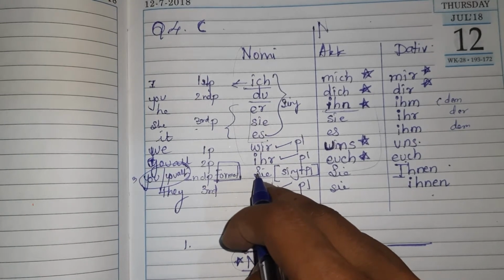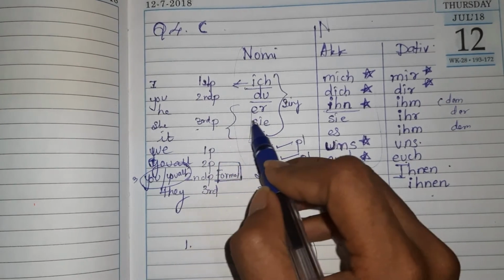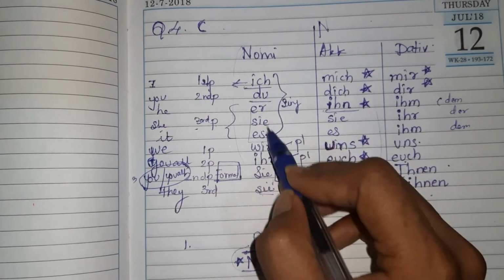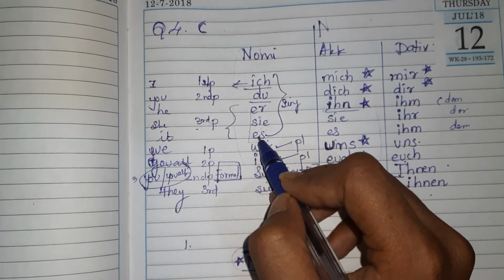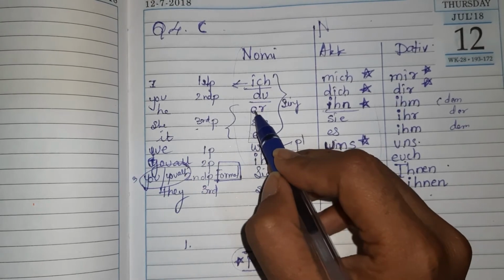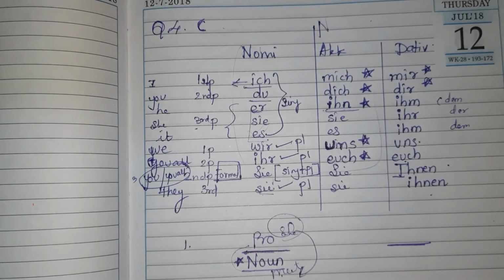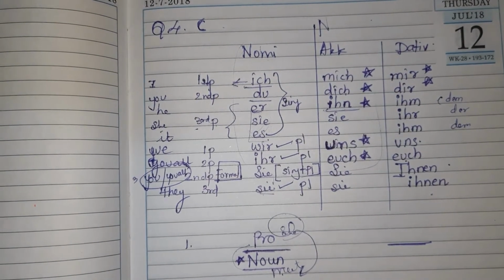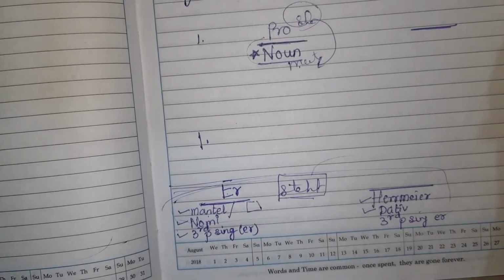The next part tells us it is third person and it is singular. All these three are singular. In those three also we need one answer. The rough work tells us it is male, er. So our answer is from this column only and it is er. So my first blank will have the answer er. I am writing down er, E-R, er.